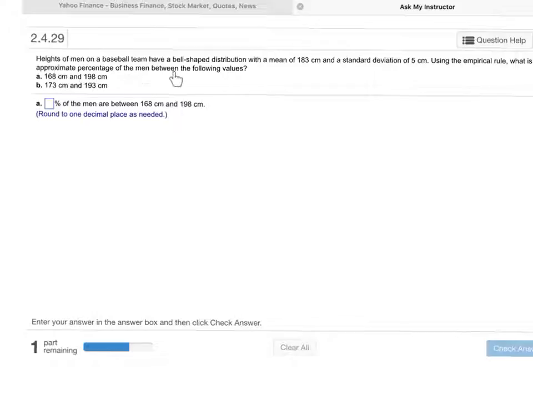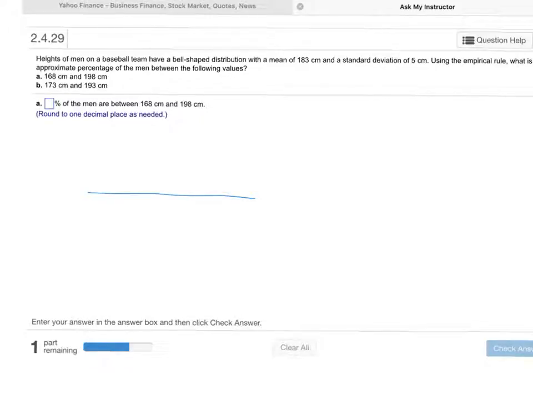Heights of men on a baseball team are bell-shaped with a mean of 183 centimeters, standard deviation of 5. Use the empirical rule. What is the approximate percentage of men between the following values? So I'll do A, and maybe you can do B.